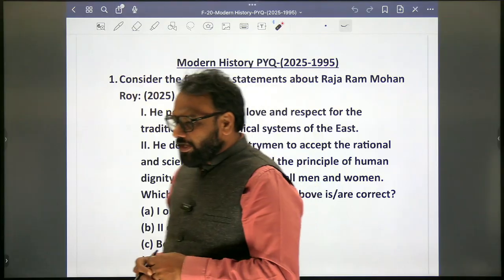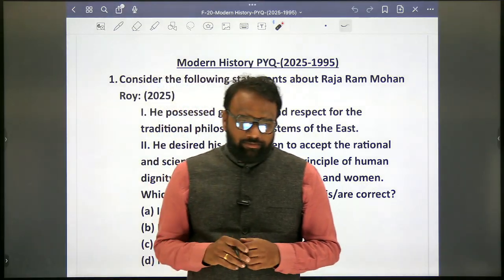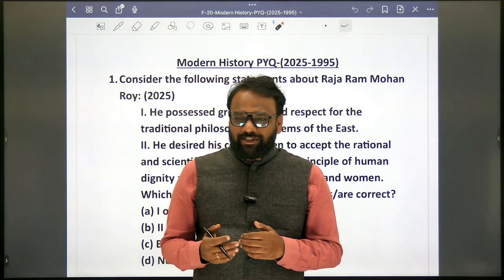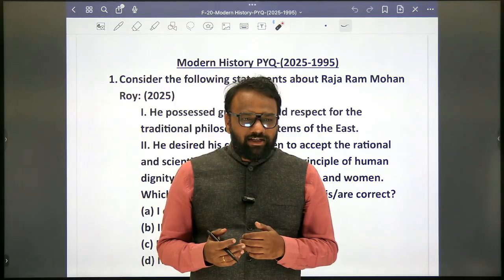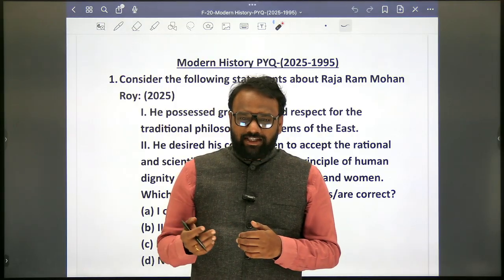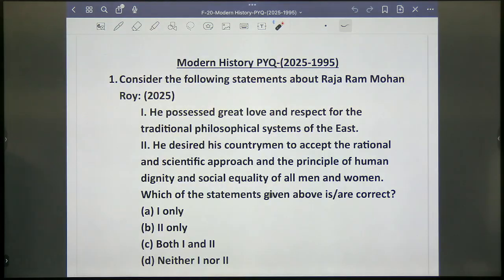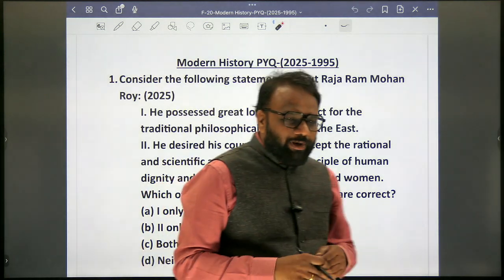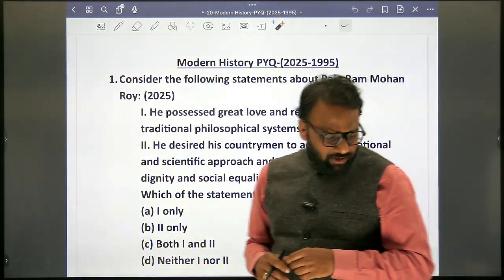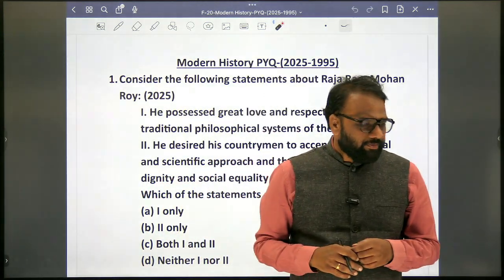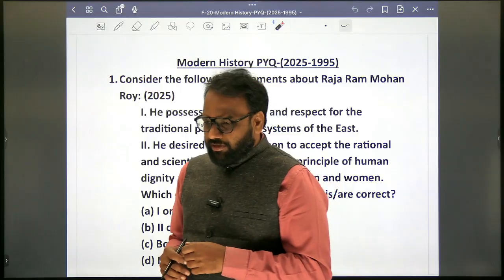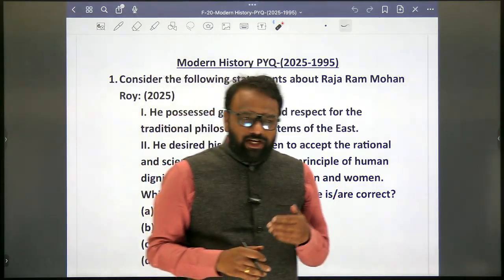Next, when did these factions, moderates and extremists, again unite? 1916. Where was the session held? Lucknow. Who presided over it? Ambika Charan Majumdar. Who played an important role in the union of moderates and extremists? Annie Besant.